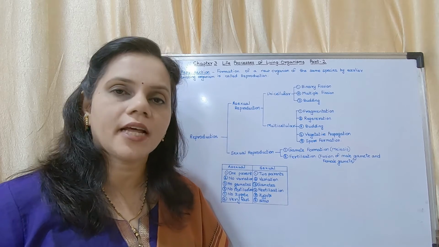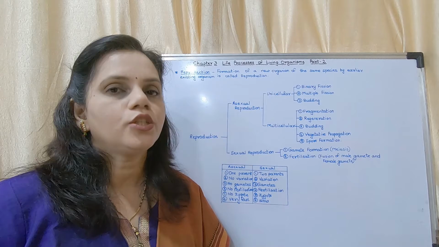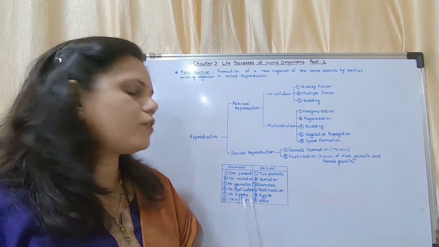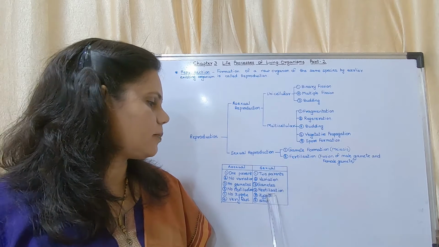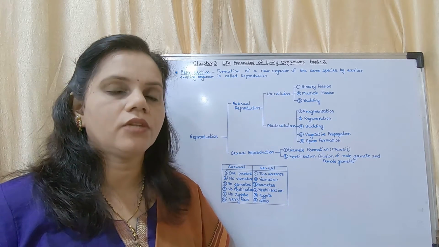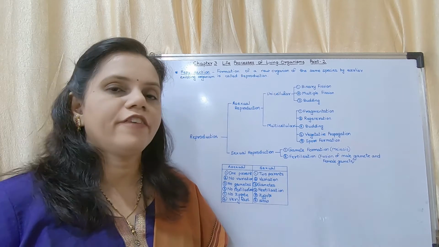whereas in case of asexual reproduction, there are no gametes formed. One organism just divides into two. Next, there is no fertilization in case of asexual reproduction, whereas in case of sexual reproduction, there is fertilization. What is fertilization? It is the fusion of male gamete and female gamete.